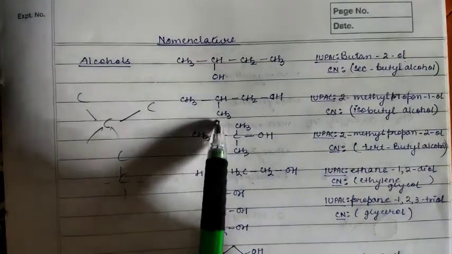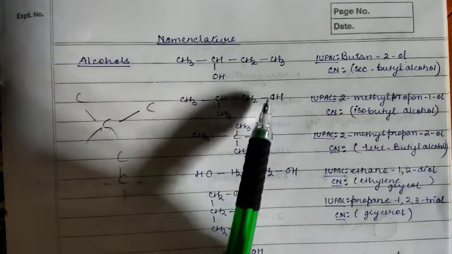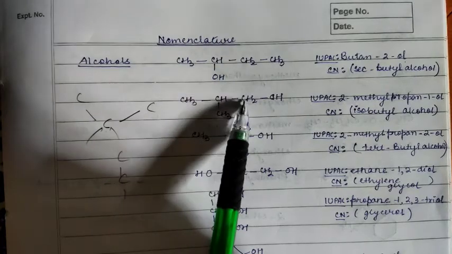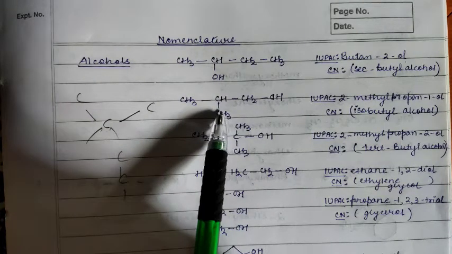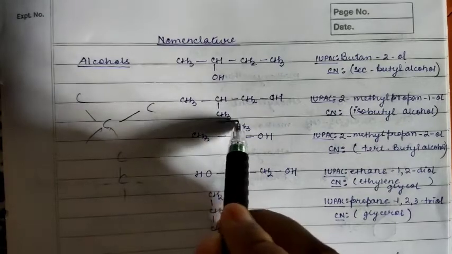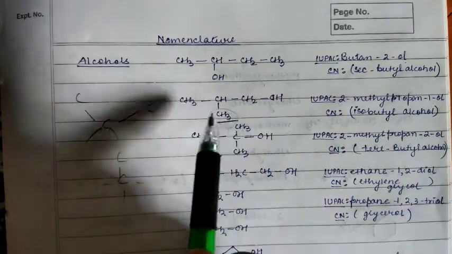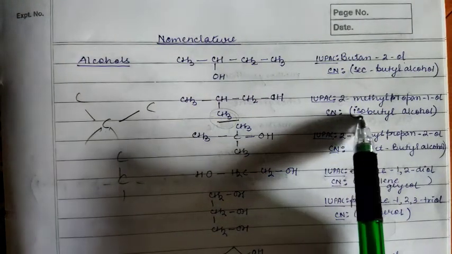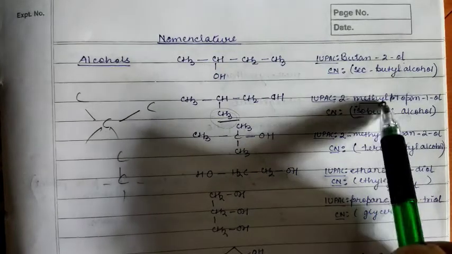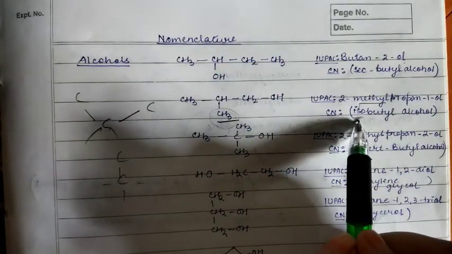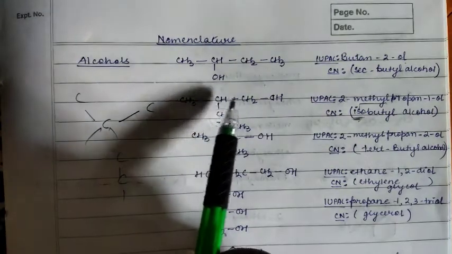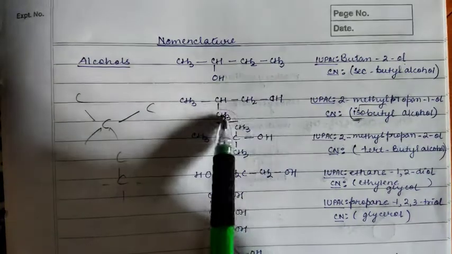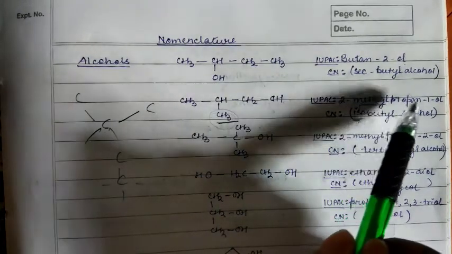Now the second example, you see 1, 2, 3, 4, right? So this 1, 2, 3 or 1, 2, 3. Clear? It means what? It is a propane, okay? And one methyl is there, no? So it is methyl propane. And another name of it, methyl propane, is what? Iso. When it is a methyl, you can also name it as iso. Clear? 1, 2, 3. So it is the propane, and at position number 1 you have got the OH. So it is methyl propane 2-ol.